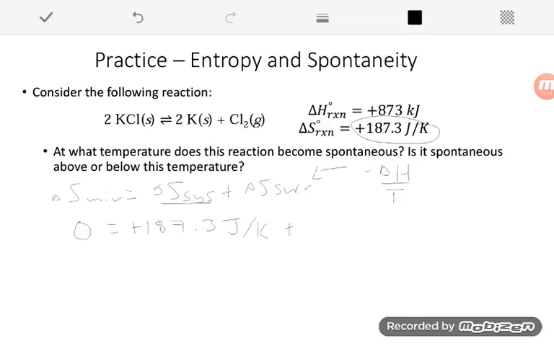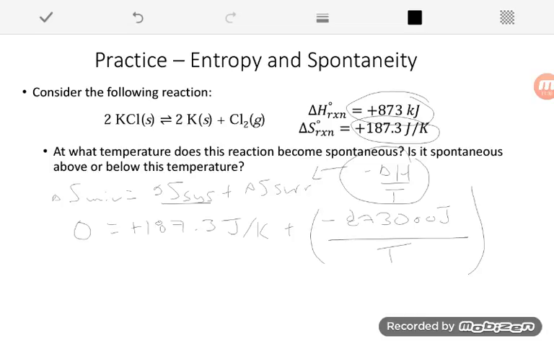And then I'm going to use my expression here. Delta S surroundings is given by negative delta H over T. So my delta H is 873, so I'm going to make him negative. Now again, that's kilojoules. I want to turn it into joules, so I'm just going to multiply it by 1,000. So I'll tack on 3 zeros there. That'll be joules now. And I'm going to divide that by T, which is what I am looking for.